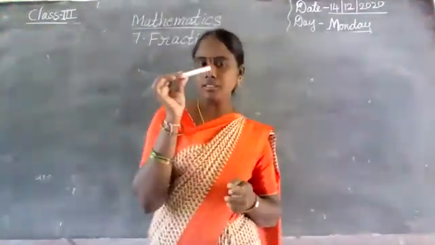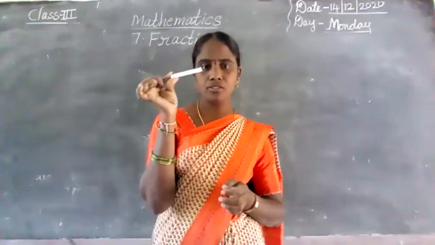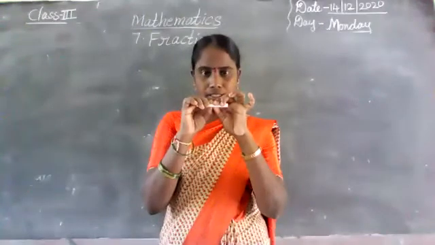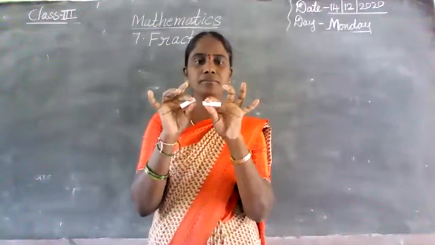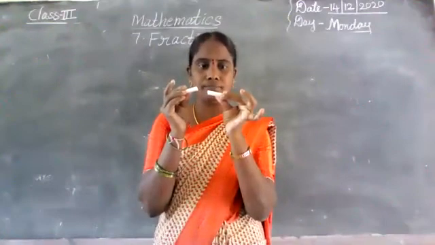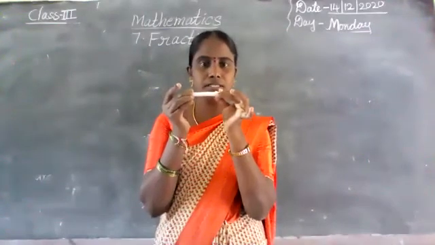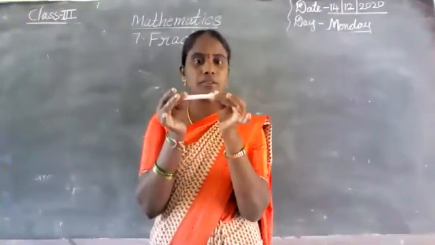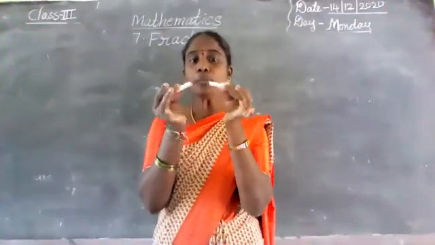Okay, I have one full chalk piece. Yes, this is a chalk piece, a full chalk piece. Now I am dividing this chalk piece equally into two parts. Okay, here is what I did. First, this is one chalk piece. Is it correct? This is one full chalk piece, and I made it into two parts.